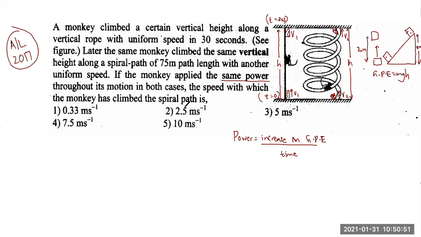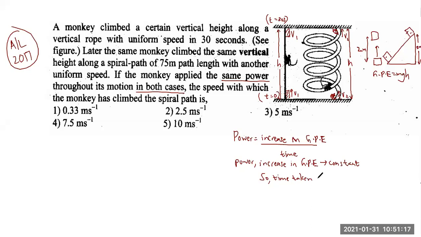If the monkey applies the same power throughout the motion in both cases, same power in both cases. And as I was explaining all this time, the increase in potential energy is also the same for both instances. These two are constants, correct? Because mgh is the increase in potential energy.